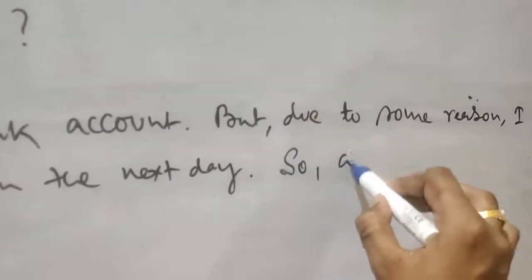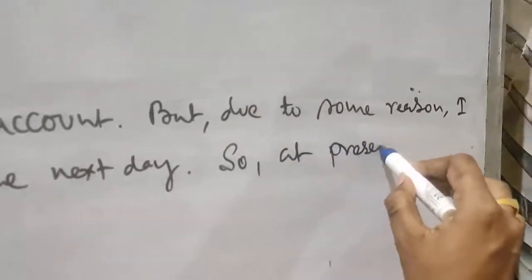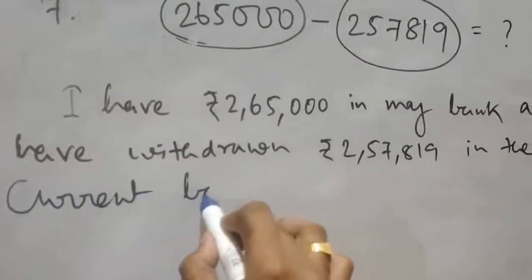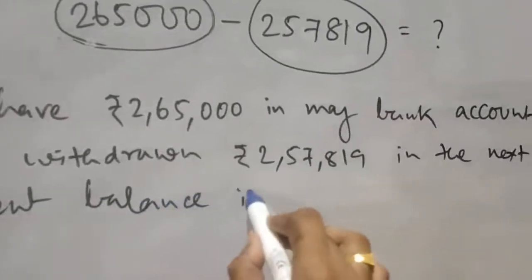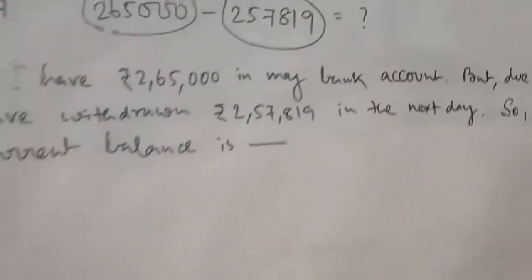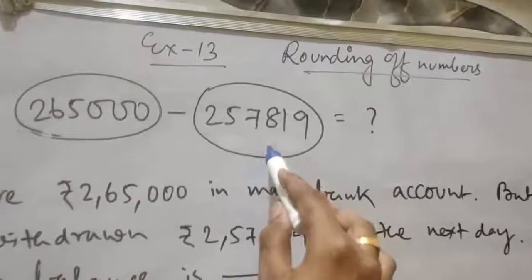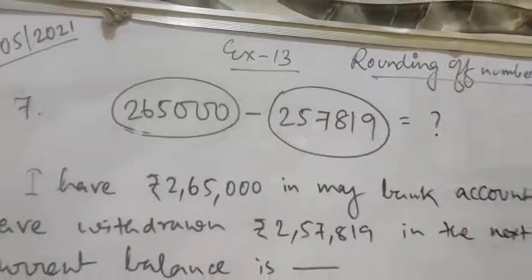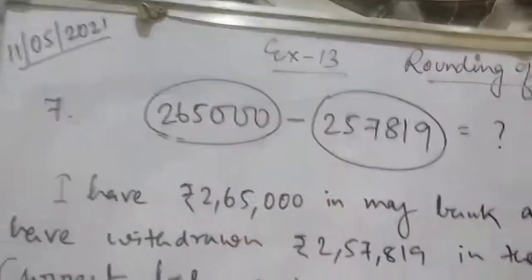So at present, my current balance is... if you withdraw this much money from your account, it will be a subtraction from this 2,65,000 rupees.